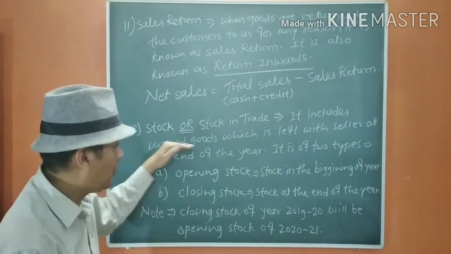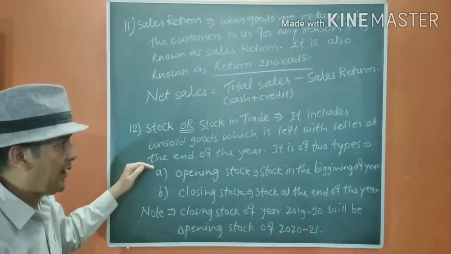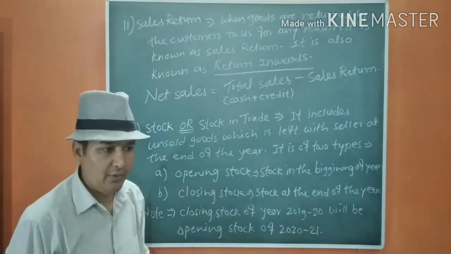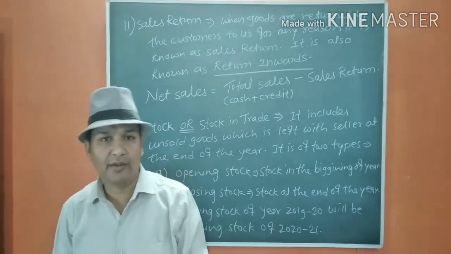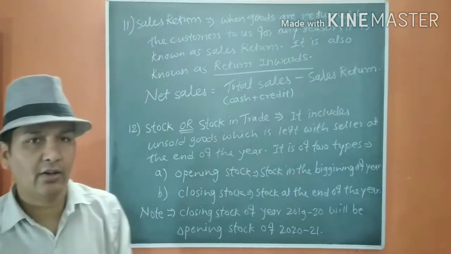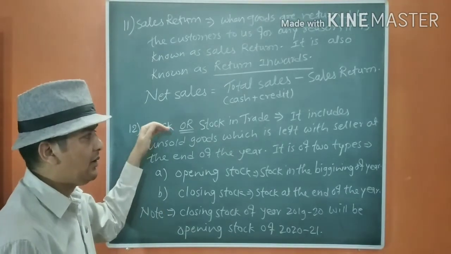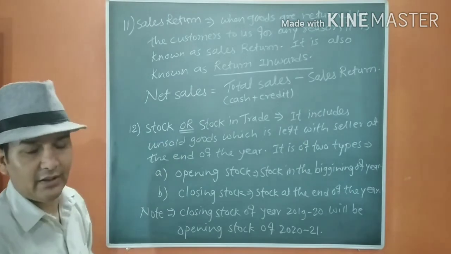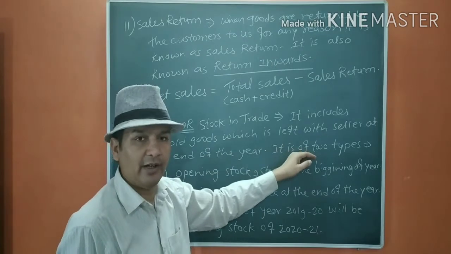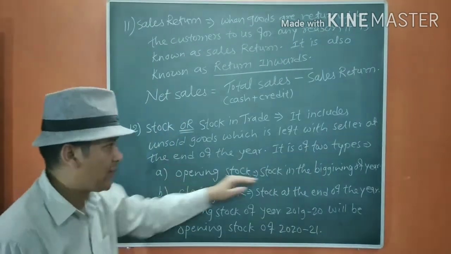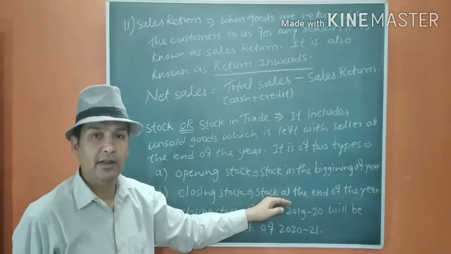Then next is stock or stock in trade. It includes unsold goods which are left with the seller at the end of the year. Generally we calculate stock at the end of the year, because regularly we are selling the goods and we are not calculating. When we are going to close the accounts, we calculate our stock. So it is the goods left with us unsold at the end of the year. It has two types. How many types? Two types. Opening stock, stock in the beginning of the year. Closing stock, stock at the end of the year.